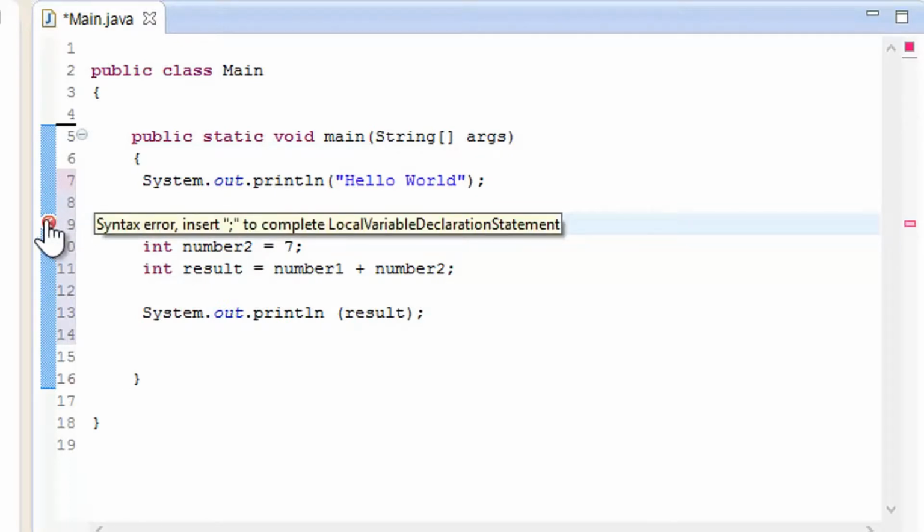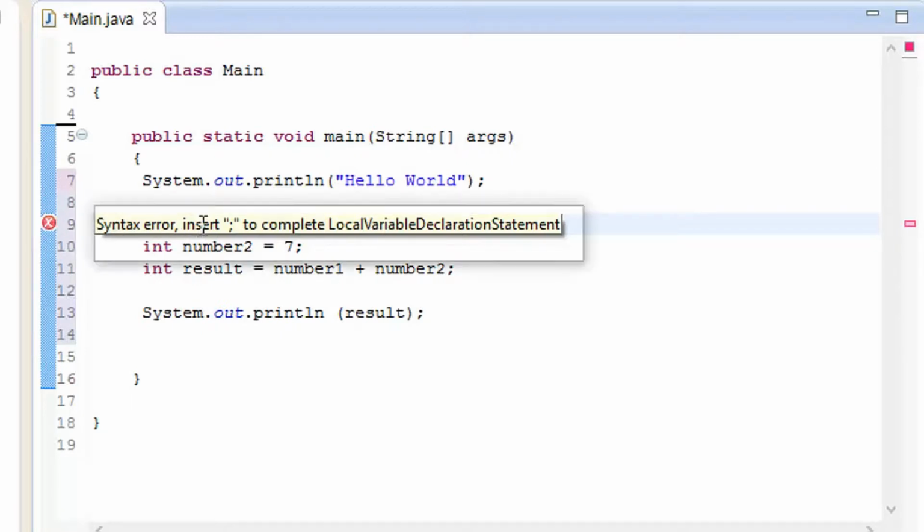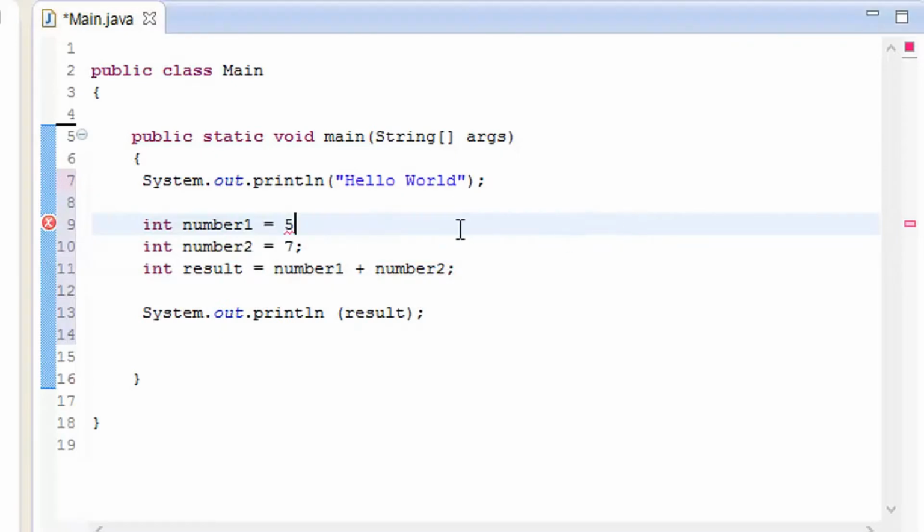If I hover over it, it says syntax error, insert semicolon to complete. So my statement is not complete. The compiler is helping me out, telling me that the missing thing is the semicolon. So let me add that.